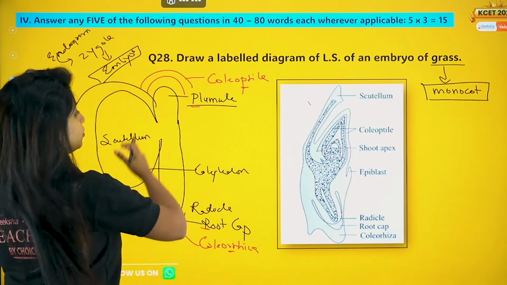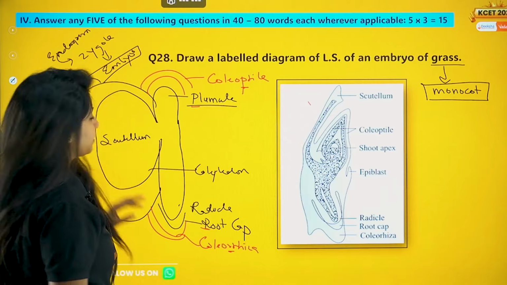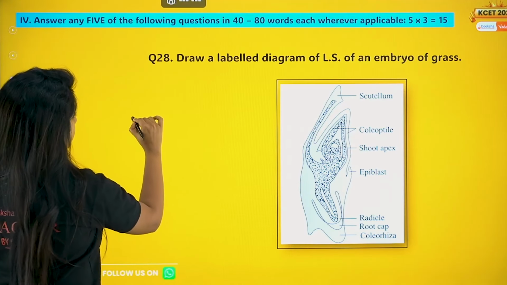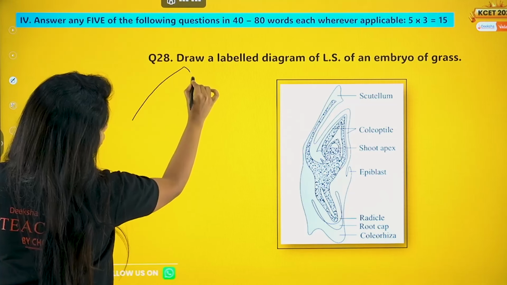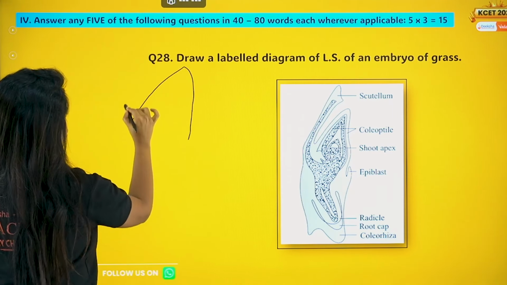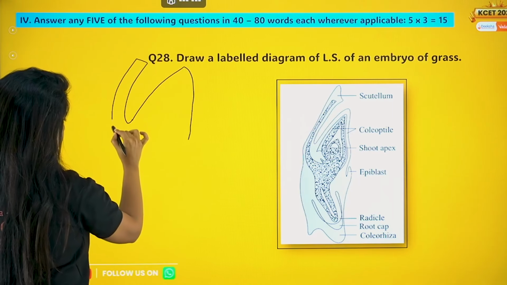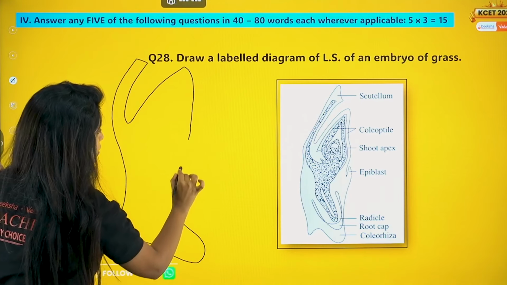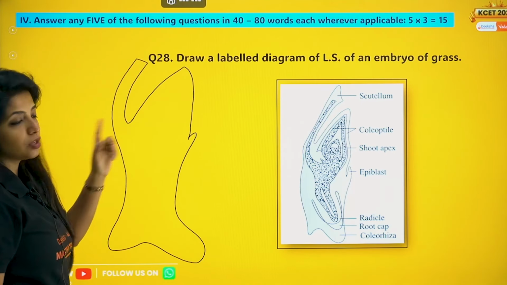Now how do you come to make this particular diagram over here? That is kind of tricky, right? So what do we do? We try to make it. So remember, it's a fish's mouth. Okay, shark is there, and the fish has a hand out there, and then we go to the tail. So this is the tail, and then a small fin right over here. This is the small fin.